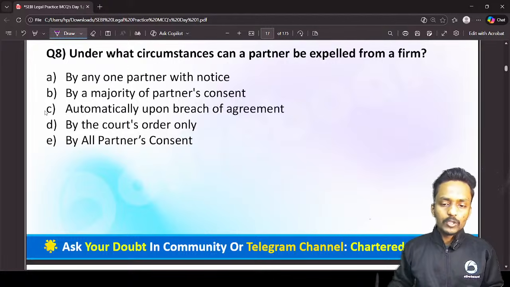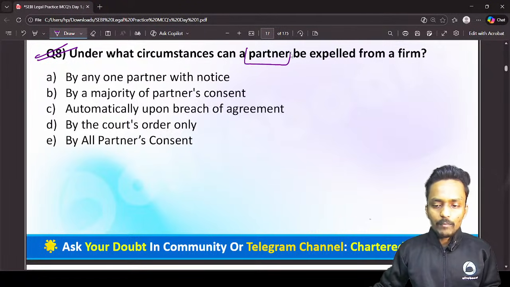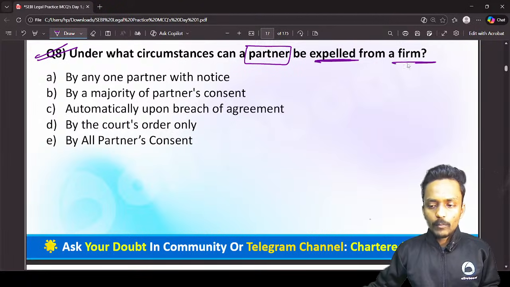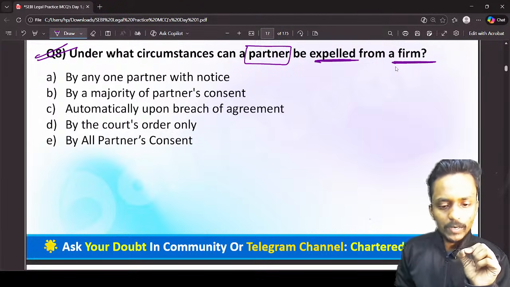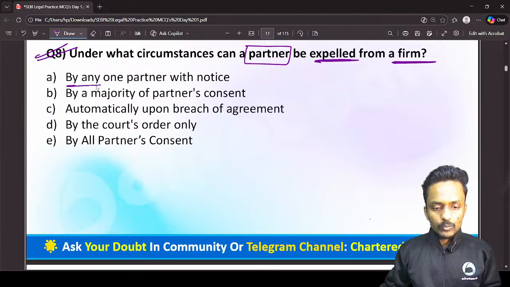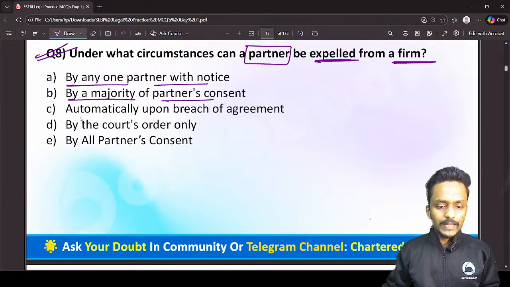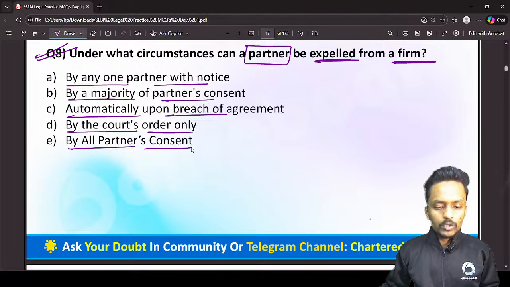Now we have question number 8. This question is asking, can a partner be expelled from a partnership firm? This is a very important question. You can expect a question from it in your exam. Now, in what circumstances can a partner be expelled from a firm? The options are: by any one partner with a notice, by majority of the partners' consent, automatically upon breach of the agreement, by court order only, and by all the partners' consent.